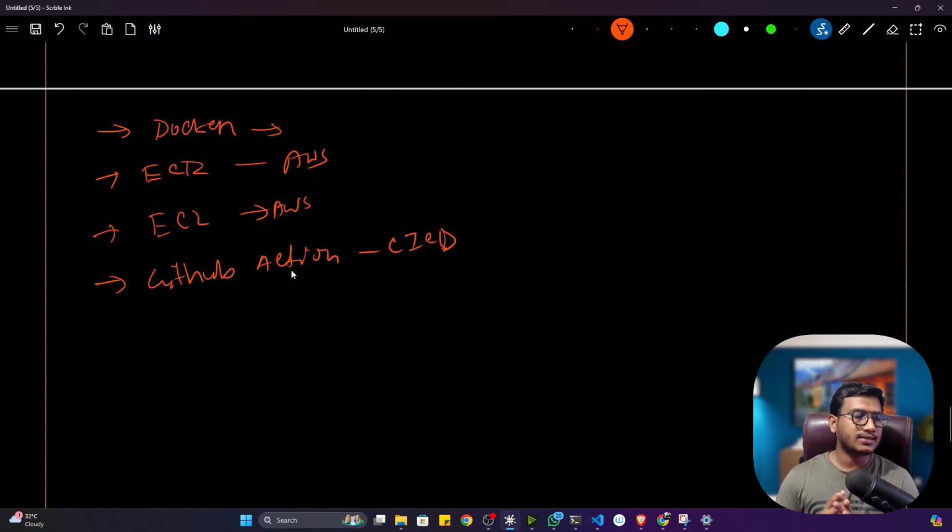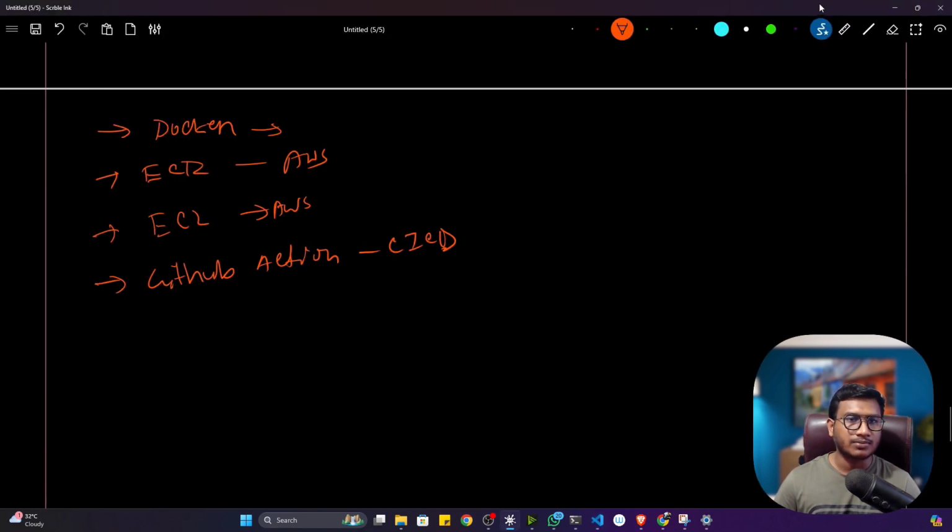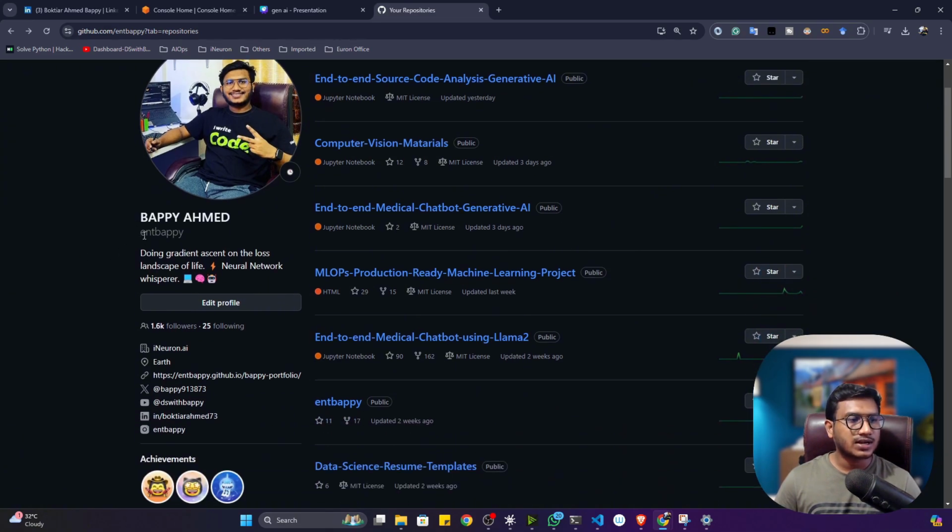Fine. So yes guys, these are the services I'm going to use as of now. So let me show you the deployment steps we'll be following. For this, I think you remember we implemented one medical chatbot. This is the code, and it will also be available in your resources section. You will also get this code on my GitHub. So guys, this is my GitHub profile. Just search ENT-BAPI on Google, you will see my GitHub, and here I have created one repository called end-to-end